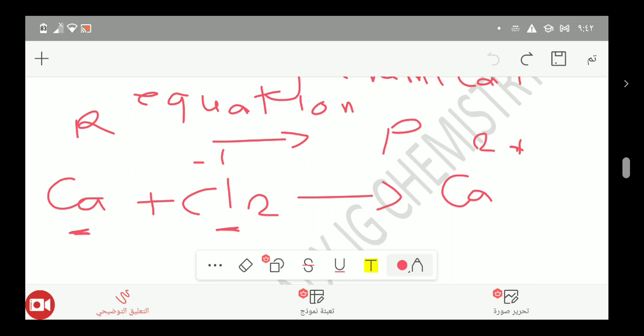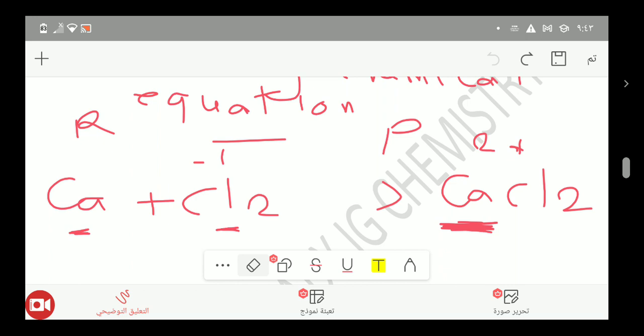So calcium will bond with 2 chlorines. As you see in the reaction here, we have CaCl2. In this reaction, no balancing is required, because we have only one calcium atom, but this calcium atom will give 2 electrons to chlorine, which is balanced. So this equation does not need any balancing. Let's move to another equation which needs balancing.